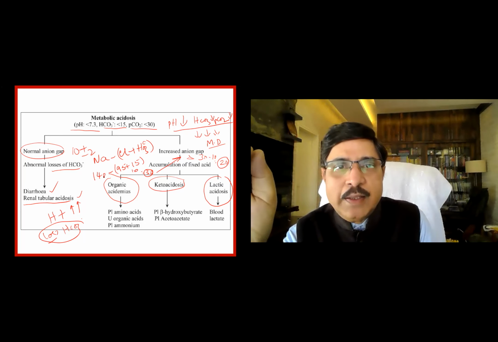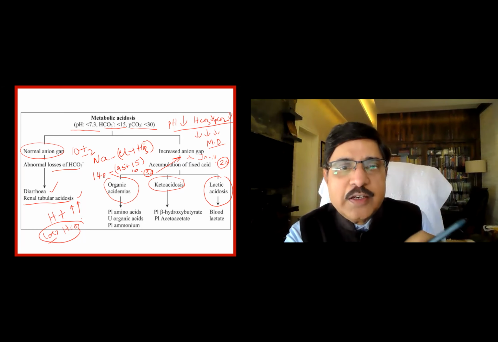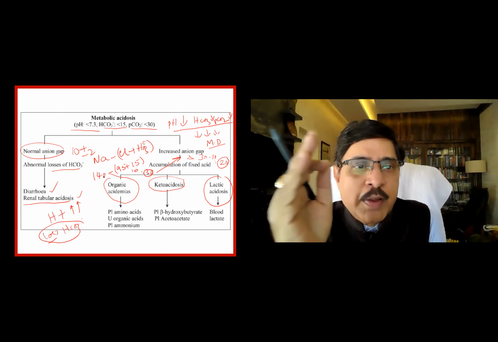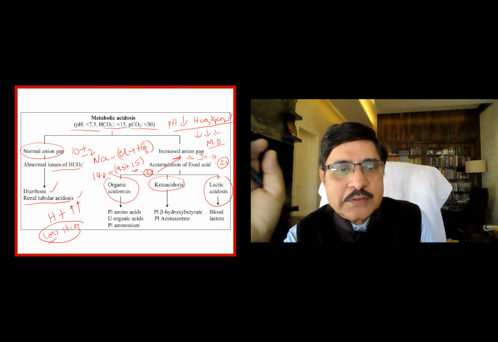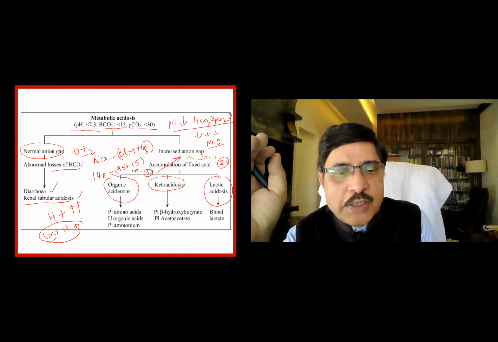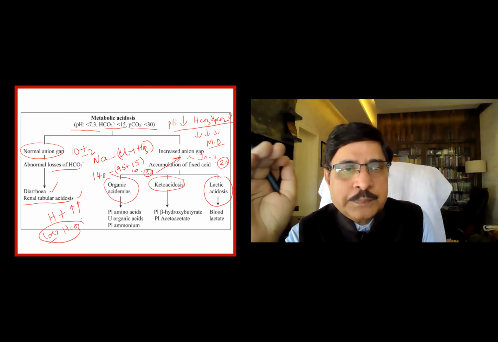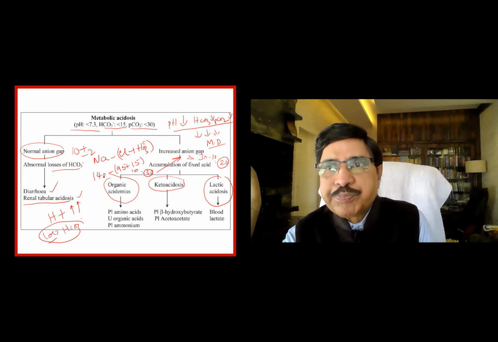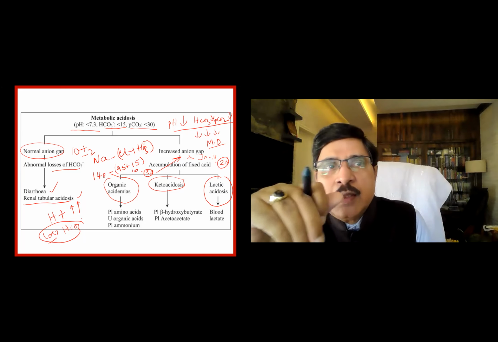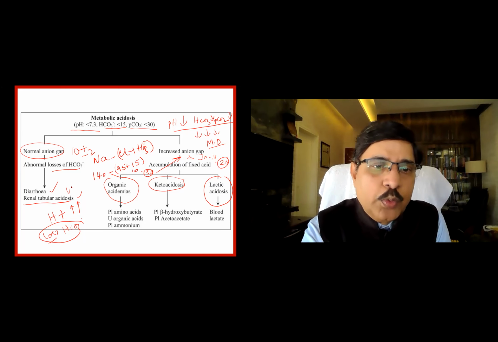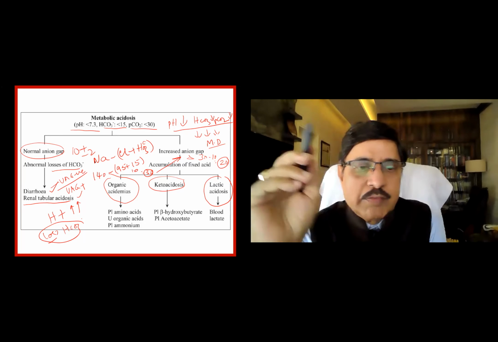So basically metabolic acidosis is either non-anion gap or increased anion gap. In non-anion gap acidosis, the first cause is diarrhea, the second important cause is RTA. In diarrhea, HCO3 is lost in the diarrhea fluid. If you look at the urine anion gap, it will be negative because it is not the kidney at fault. It is only the diarrhea fluid, so it is negative. Whereas in RTA, the urine anion gap will be positive. That's how I distinguish both of them.